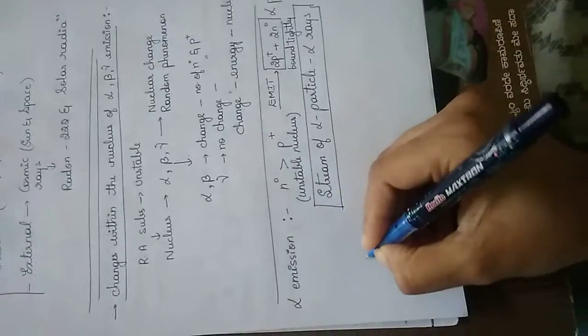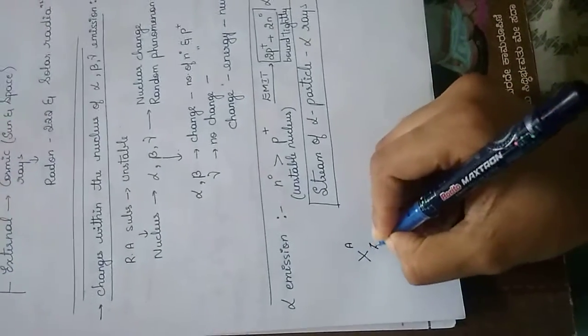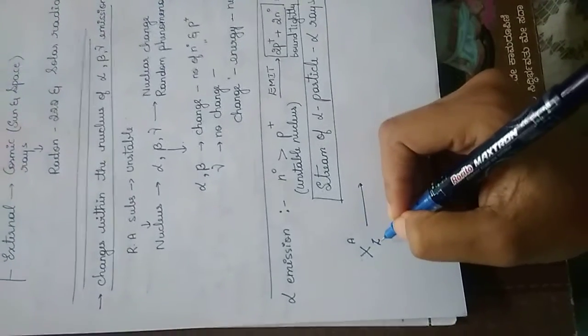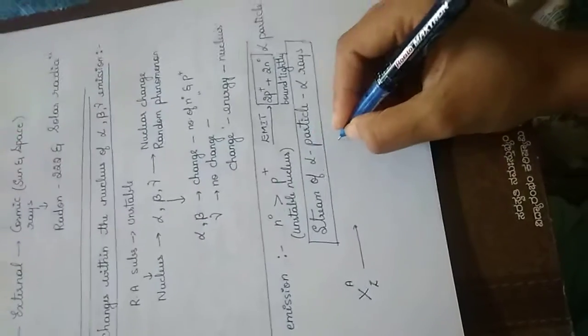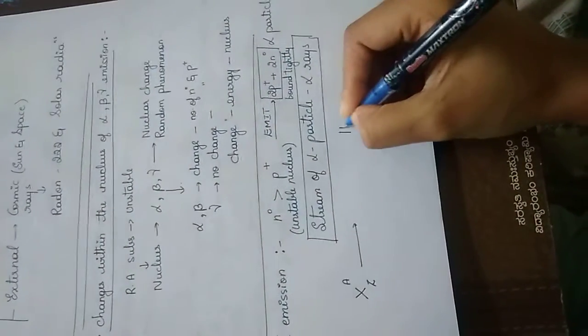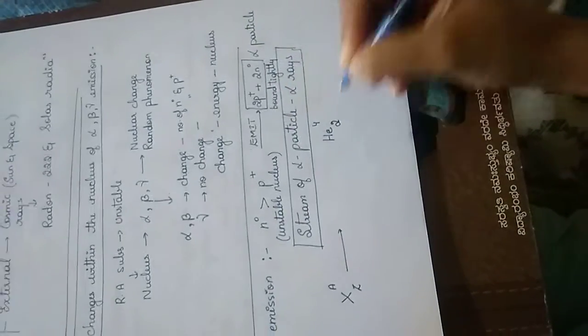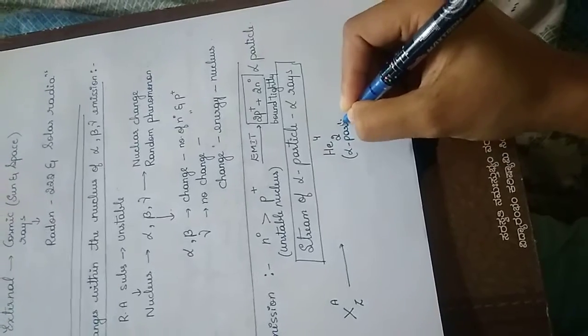Now let's see this with the help of a reaction. This is the element, where A is the mass number and Z is the atomic number. This will result in the alpha particle. As you already know, the alpha particle is He 4 2.